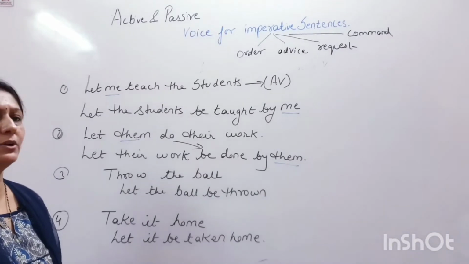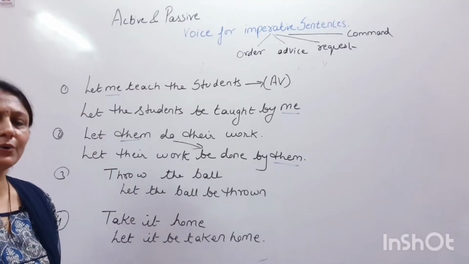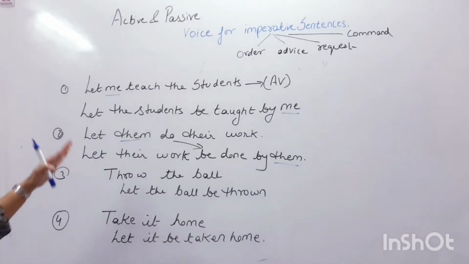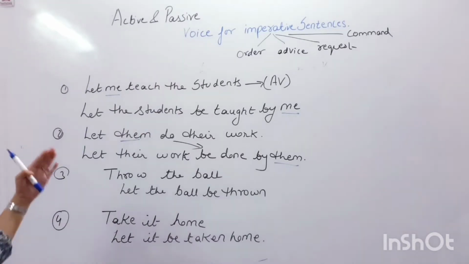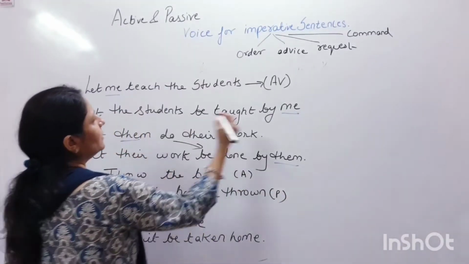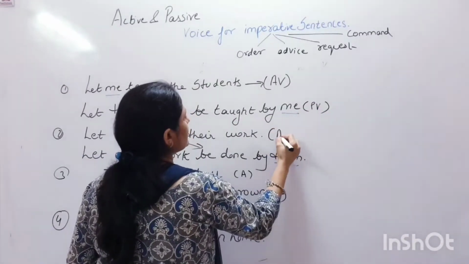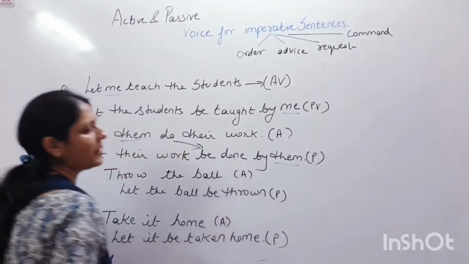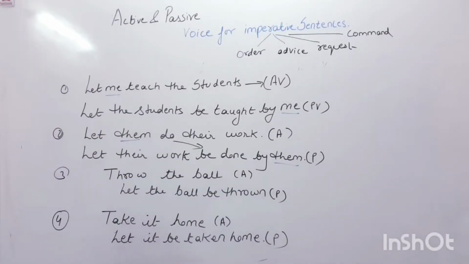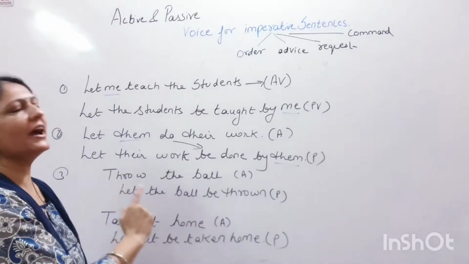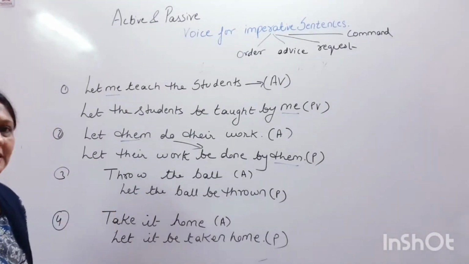Wasn't it so simple? It is so simple, students. Just copy down these examples, or you can even take a screenshot of these sentences. All these are imperative sentences and this is how we have changed them into passive voice. This was active and this is passive. Again this is active, this is passive, this is active and this is passive. So you can see this is how I have changed the active sentences into passive. Just copy down. After this we are going to study some special rules of active and passive voice in imperative sentences.